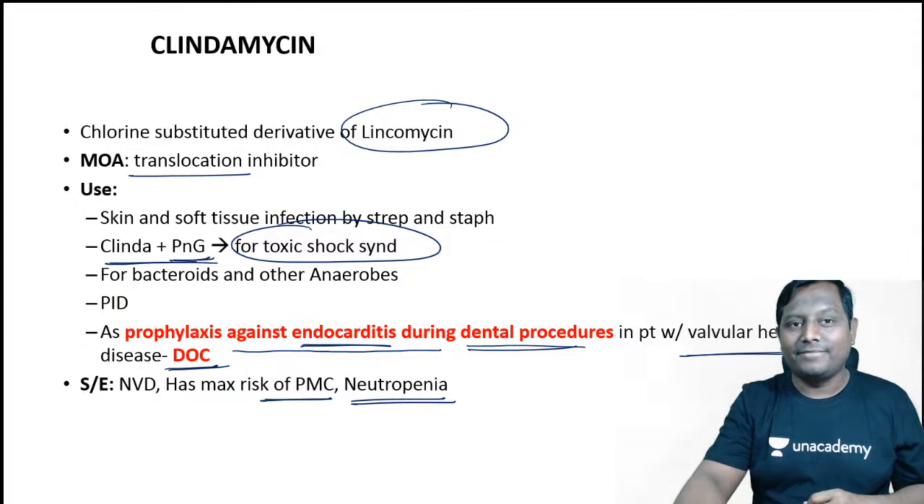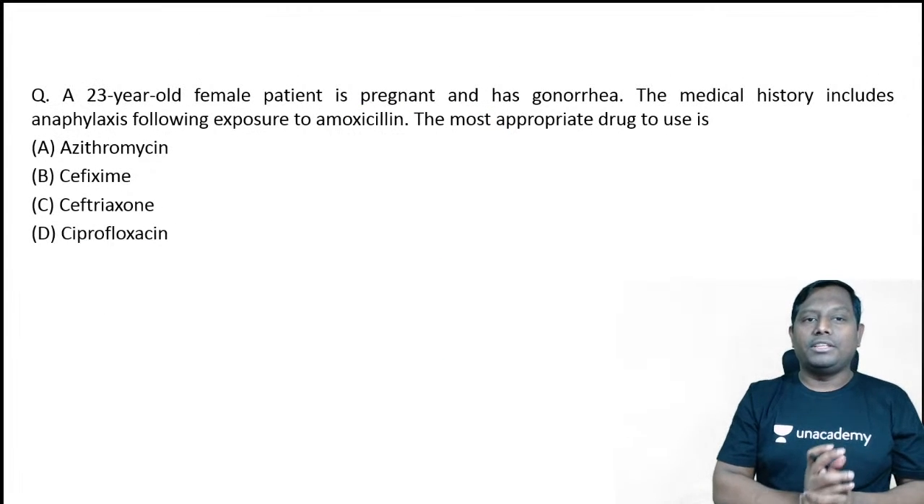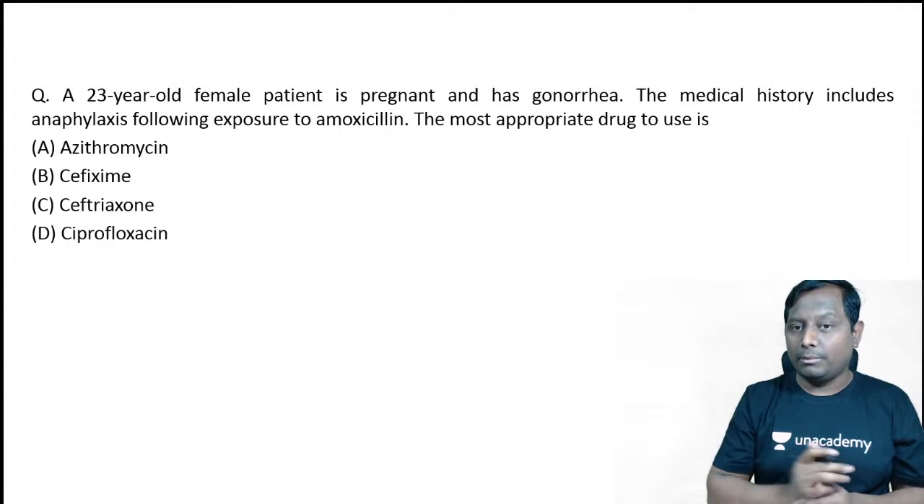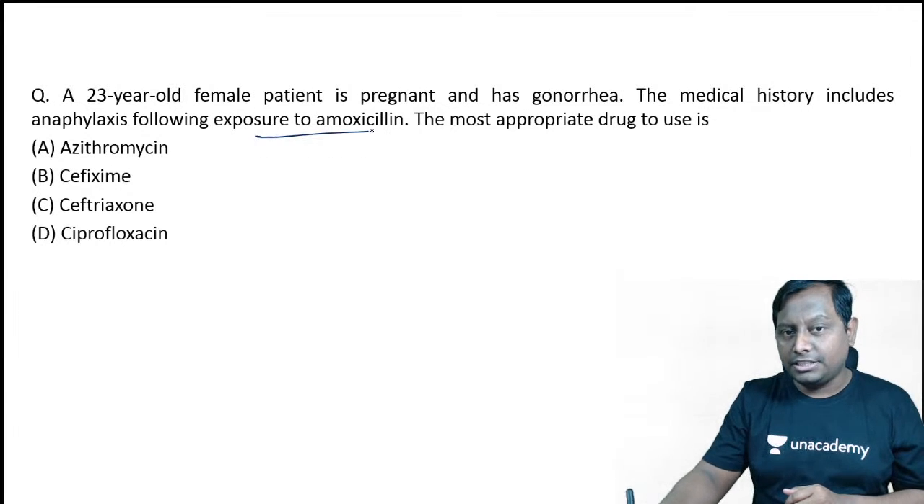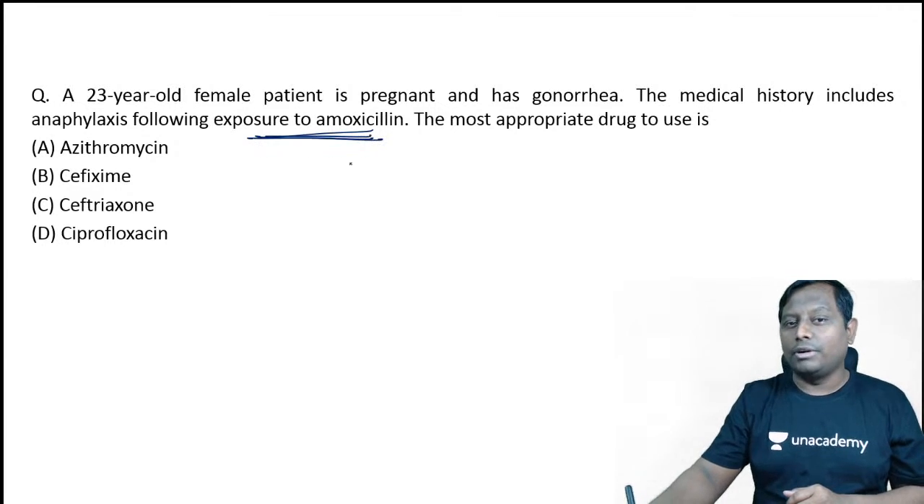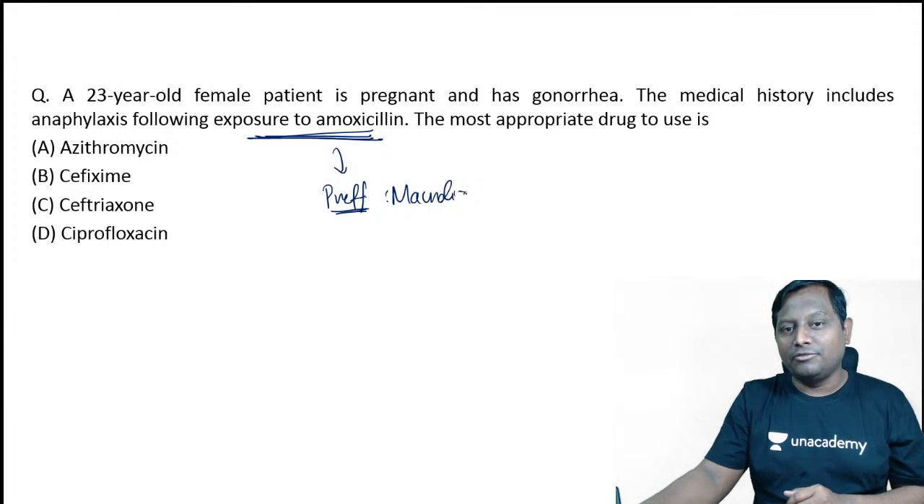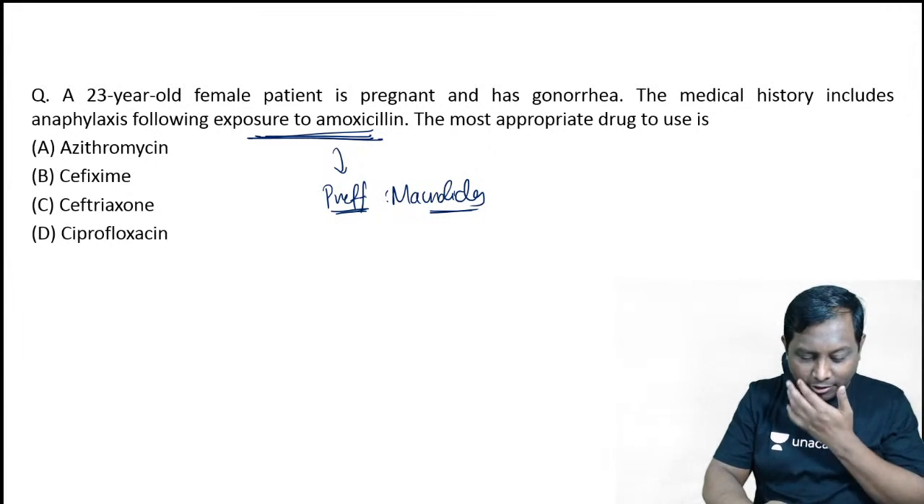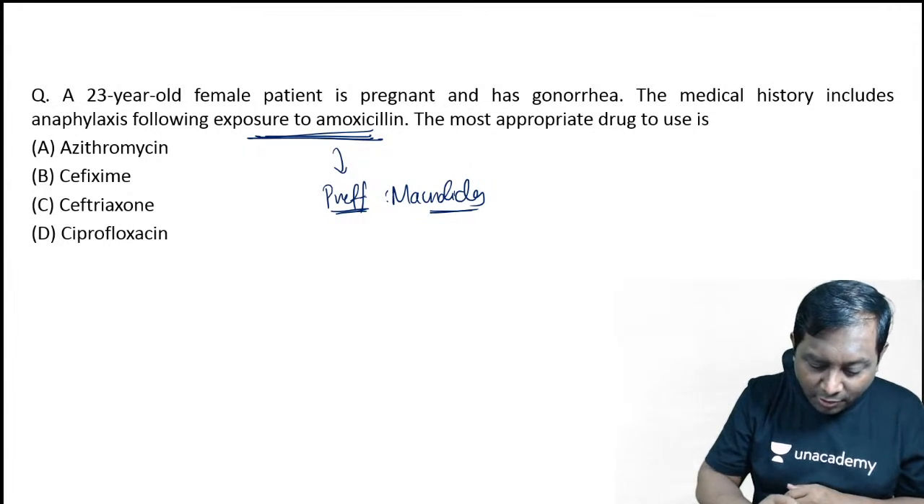Okay. Next question. 23-year-old female is pregnant and has gonorrhea. The medical history includes anaphylaxis following amoxicillin. So if a patient is allergic to amoxicillin, right, I told you what is the preferred? If there is an allergy to penicillin, then preferred will be your macrolides. Please provide your answer, guys. Which one of the following is a macrolide? I have already given you a very big hint here. Which of the following is a macrolide here?